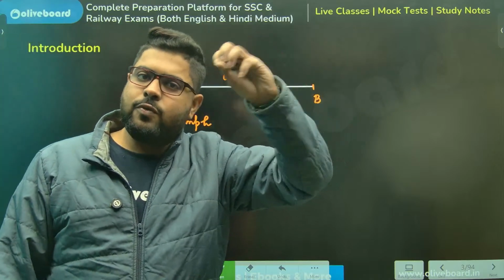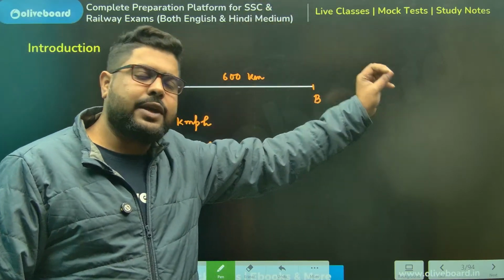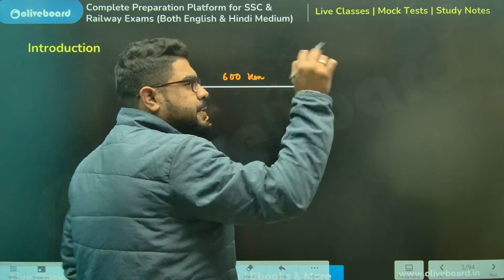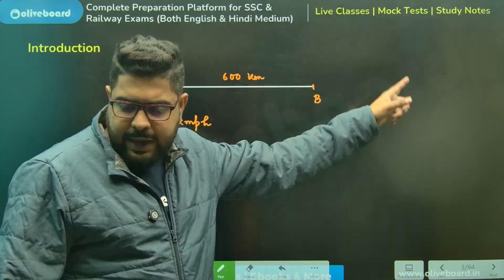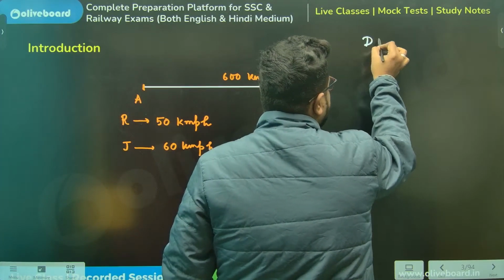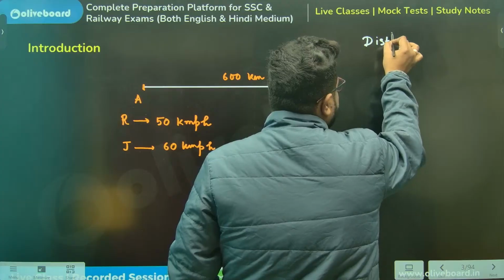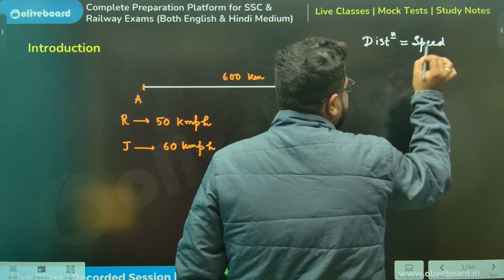For that, we need the basics. The basics of this chapter is kind of written in the name: time, speed, and distance. So you need to understand the relation between time, speed, and distance. The relation is always distance is equal to speed into time. This I'm assuming you guys already know.